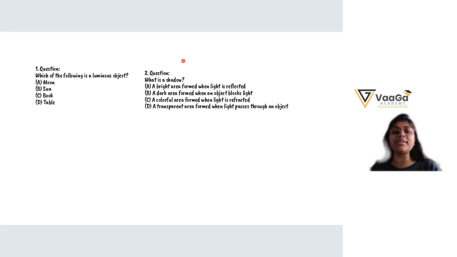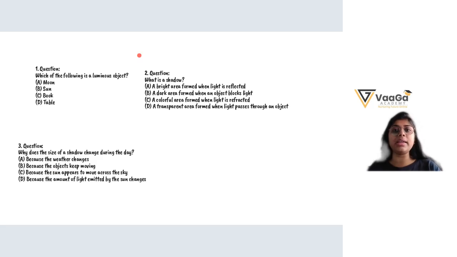Very good. Second question: what is a shadow? A dark area formed when an object blocks light. So what is the correct option? B. Very good. What is the reason behind it? Shadows are formed when light is blocked by an opaque object. Okay, because we can't see through an opaque object at all, as light doesn't fall on it. Got it?